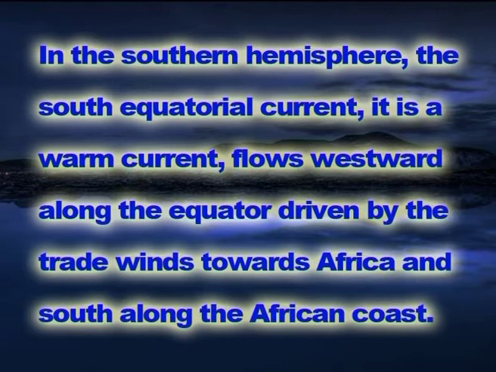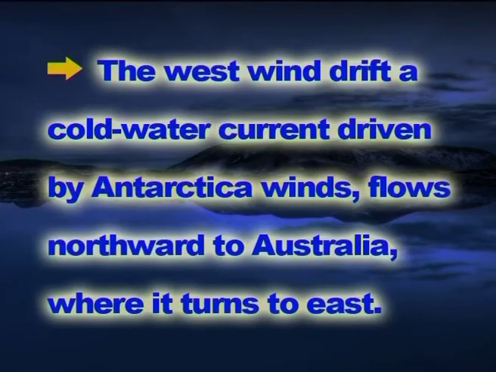In the southern hemisphere, the south equatorial current, which is a warmer current, flows westward along the equator, driven by the trade winds towards Africa and south along the African coast. Then it turns east and follows the westerly winds to Australia. The west wind drift, which is a cold current driven by Antarctic winds, flows northward to Australia, where it turns east also.